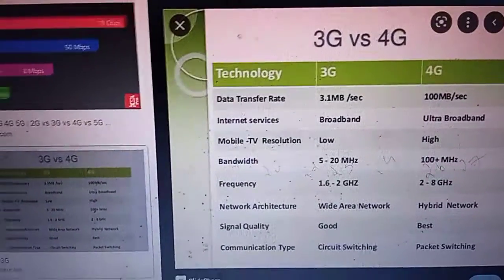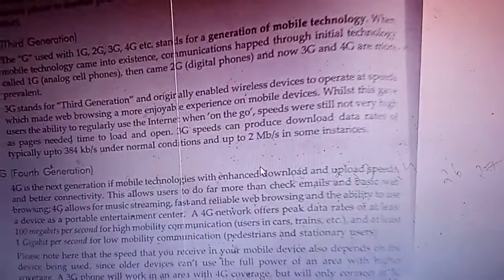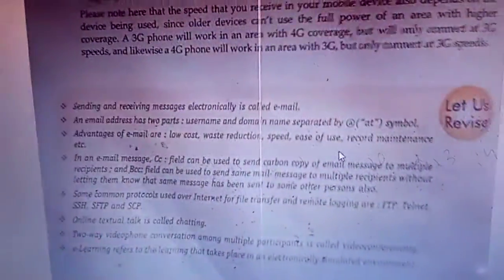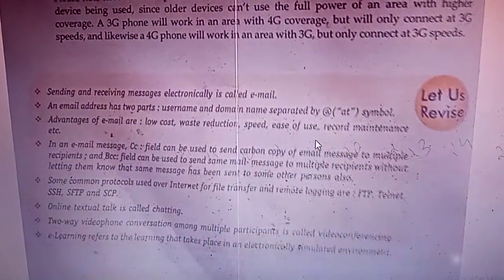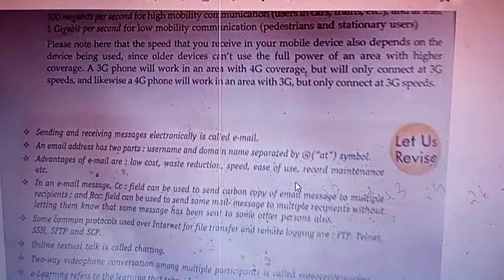So this chapter is completed, the second chapter is completed, and I think we have already completed all the syllabus also. So these are the contents we already studied. This chapter is important for MCQ questions. If you have any doubt you can send it on WhatsApp.